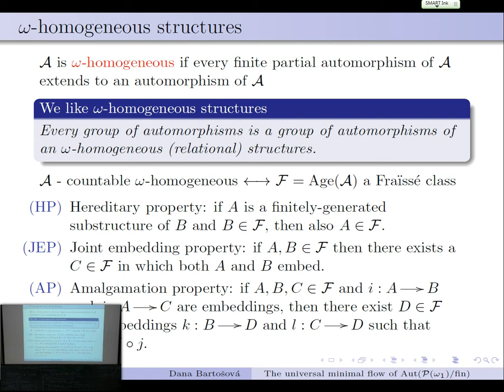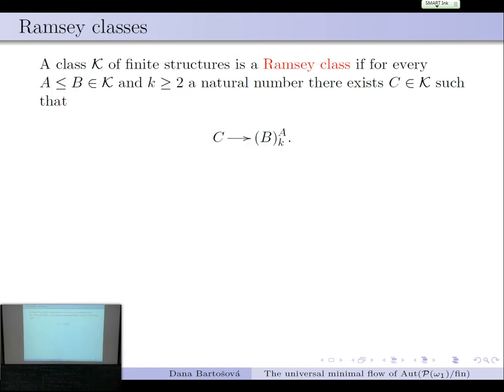In my case, I don't want my class to be countable, not necessarily, even though it is, well, it won't be the case for some of the structures, but this only works for countable. Otherwise, we do not have a uniquely determined limit. Okay, so these are the structures we are looking at.